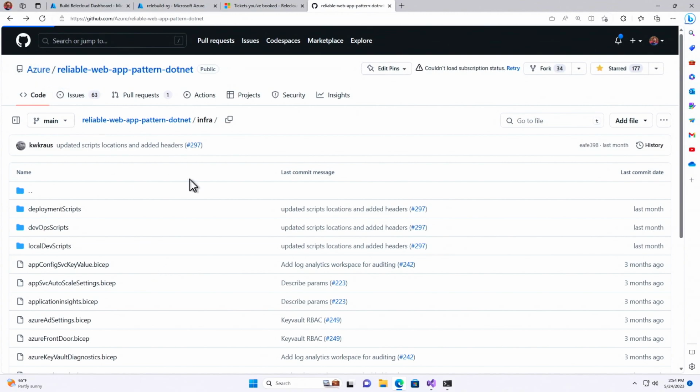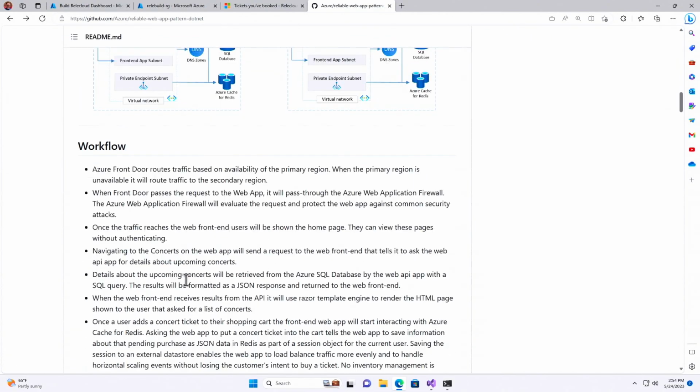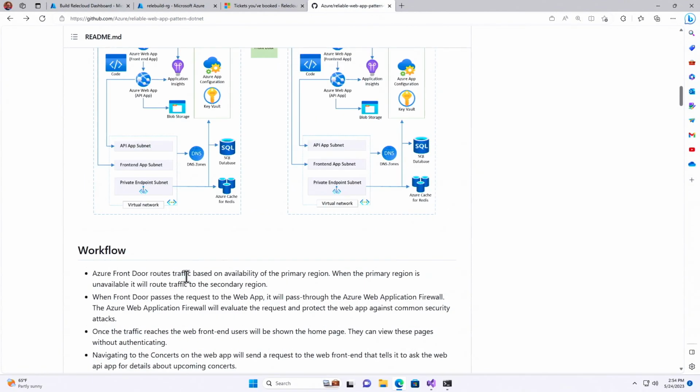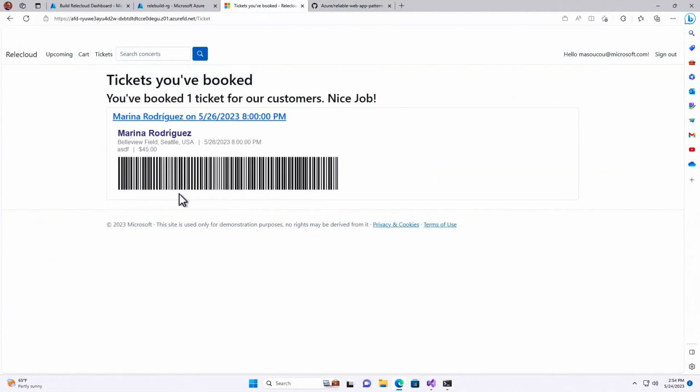And also, it links out to documentation as well, 6 videos over on the documentation on the Azure Architecture Guidance Center, and so on. And even instructions on how to deploy it yourself into your own Azure environment. So, pattern of patterns, everything that you need to actually go through and deploy. We booked our tickets. You're getting a barcode to go through and do it. So you see everything that you need to do, and you can give it to your customers. You can go to your user groups and talk to it. So it's meant to be reused by you in production environments and community environments, really everywhere you go.